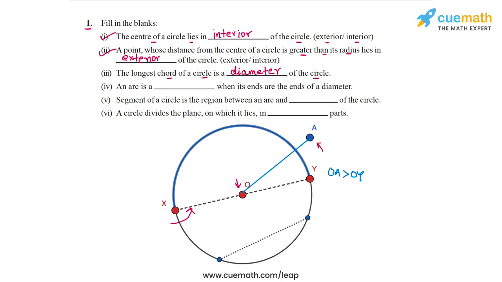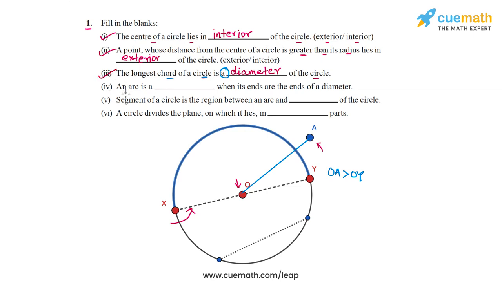By the way, one interesting thing to note is that if you read this statement, it says the longest chord of a circle is a diameter. So basically we have not used the word "the" here, because there is not just one possible diameter. In a circle, we can have infinitely many diameters that we can draw.